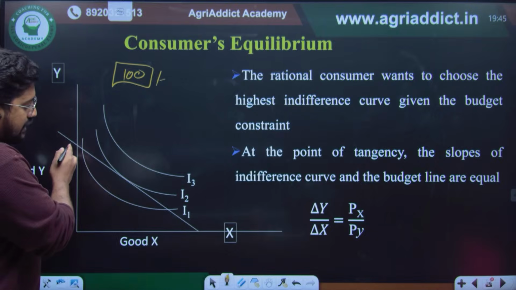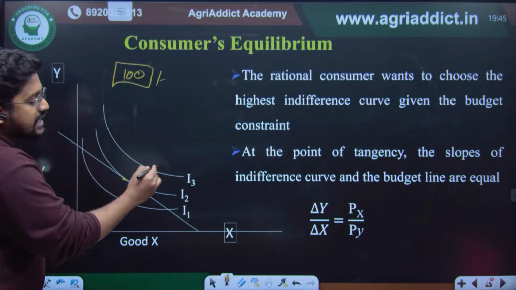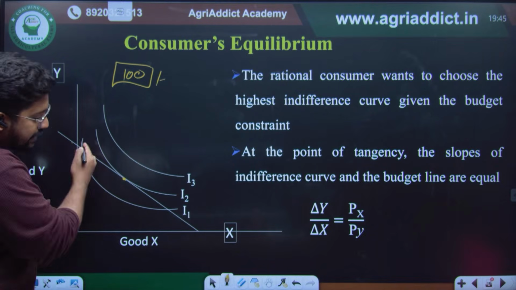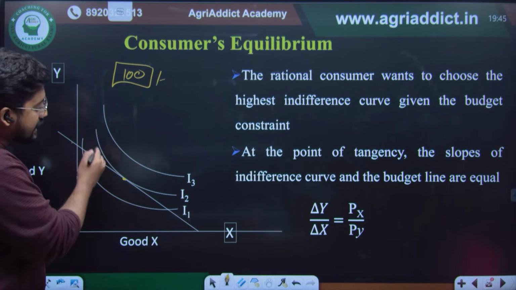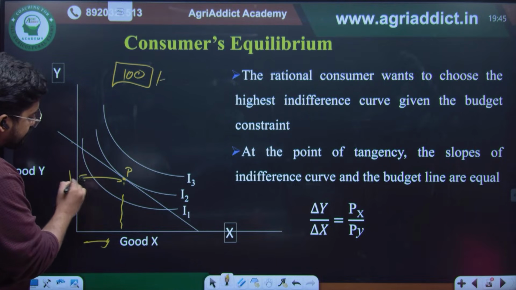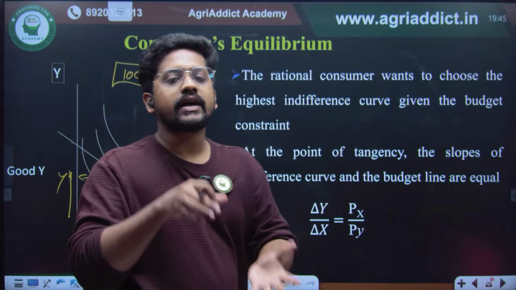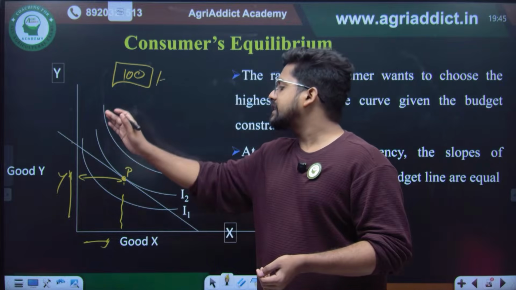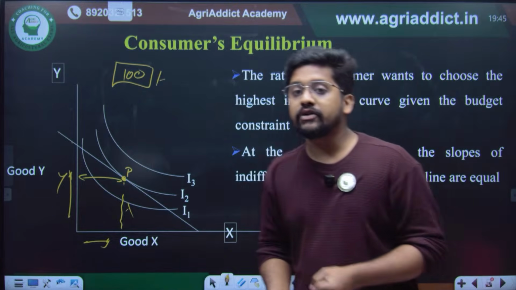So the indifference curve which is tangent to the budget line. See, I3 is having higher satisfaction, but it is much beyond the budget line. I1 is having very less satisfaction, but it is attainable with the same amount of resource. But there is a combination such as P. So here, this much amount of X and this much amount of Y will be giving you the better satisfaction, and which is under your monetary resources, right? So that's why the consumer equilibrium is derived as the tangency point between the indifference curve as well as the budget line. So this is how the consumer equilibrium is arrived at based on the ordinal approach.